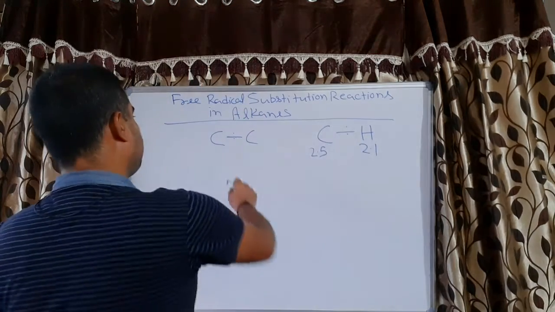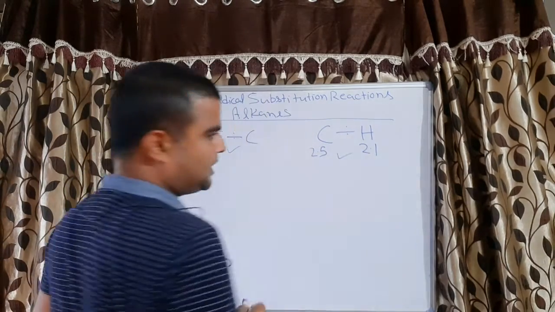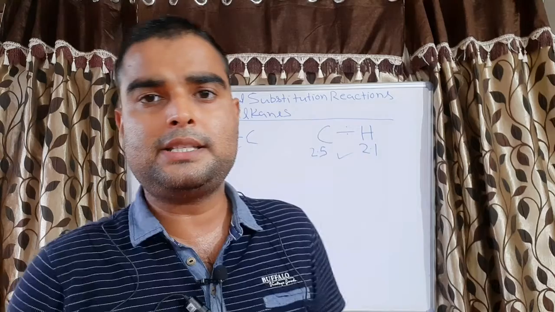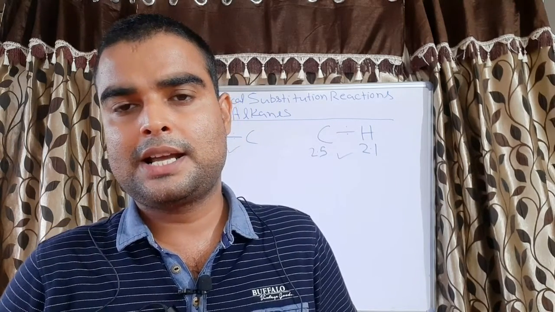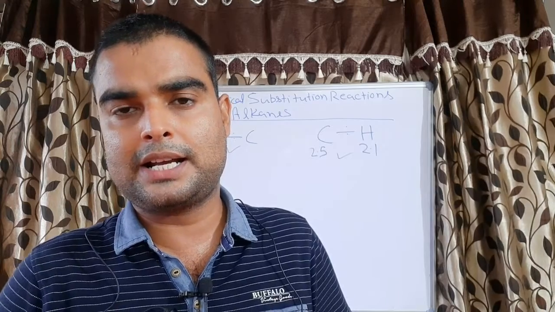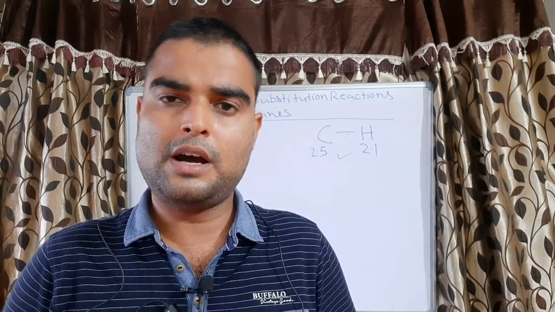Since CC sigma bond and CH sigma bond are quite strong, their reactivity is less, and that is the reason alkanes are considered the least reactive hydrocarbons among all the hydrocarbons.